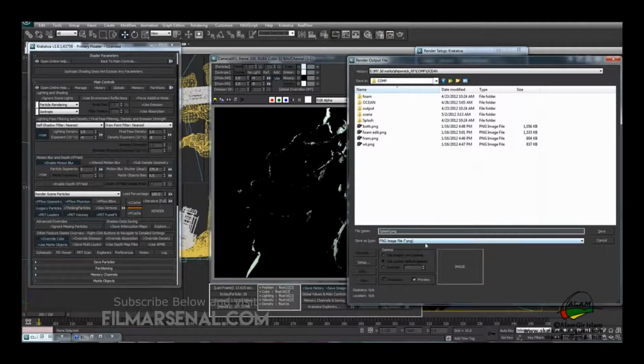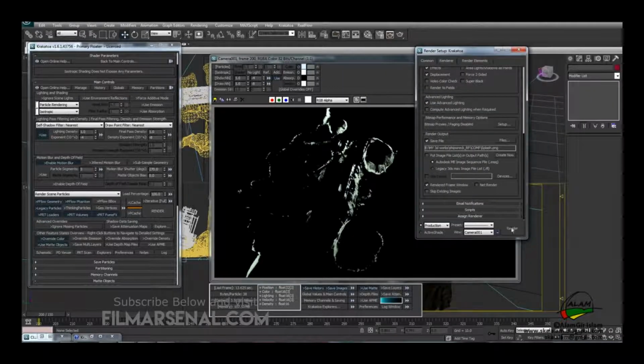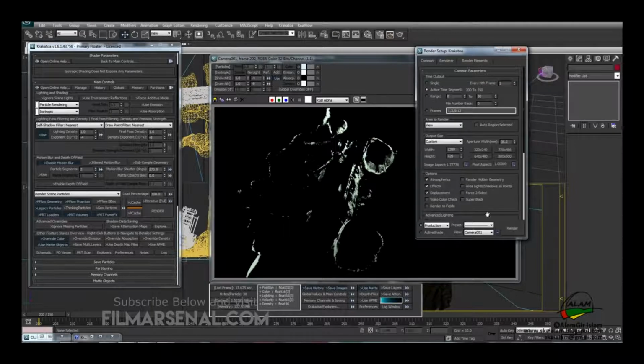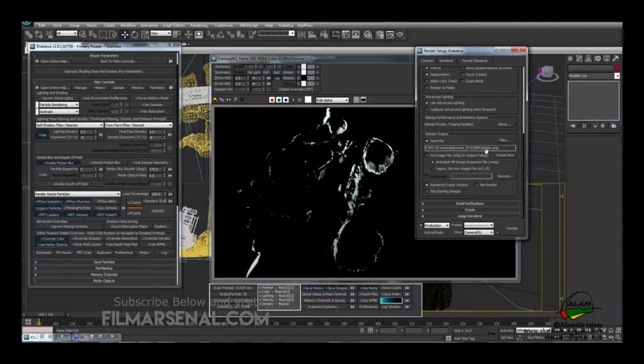And we'll save a PNG sequence and then we'll hit save. So now if we hit render, it will render a sequence from 200 to 350 and save the output in this path in PNG format. So we'll hit render and come back after the render is complete.